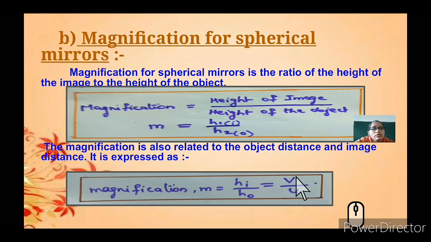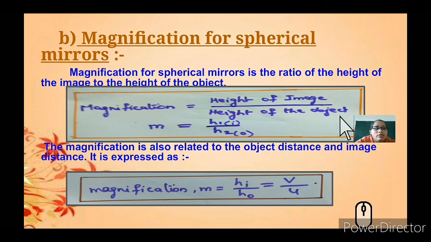Magnification for spherical mirrors is the ratio of the height of the image to the height of the object. Magnification tells how much the image is enlarged or reduced in size.